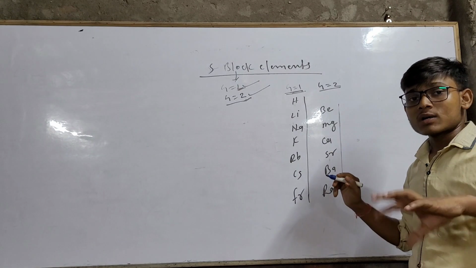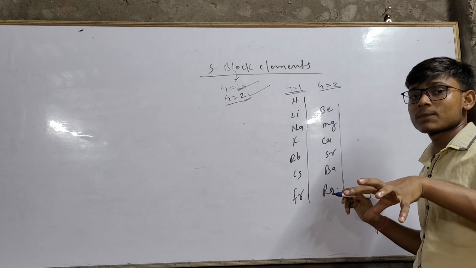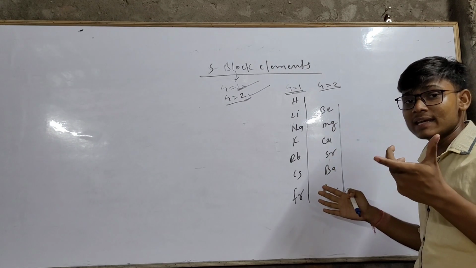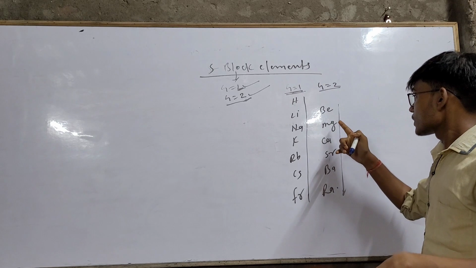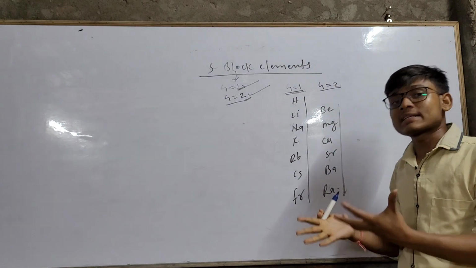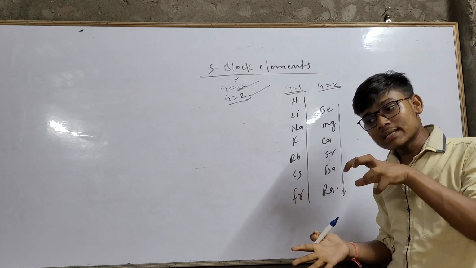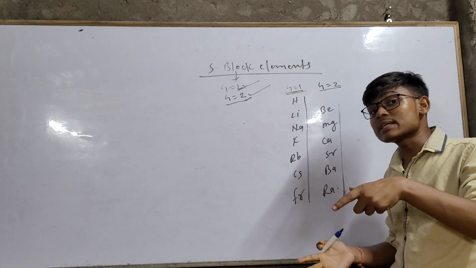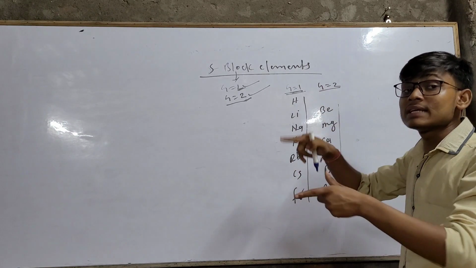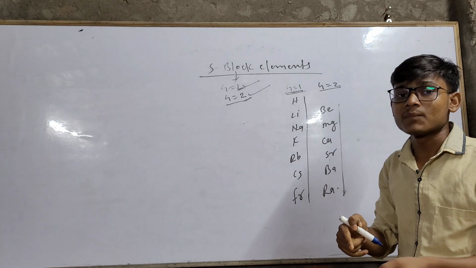First of all, oxide or hydroxide of these elements are alkaline in nature, and other is these all elements are highly reactive and found in the earth crust. Due to this reason, the word earth is used in alkaline earth metal.